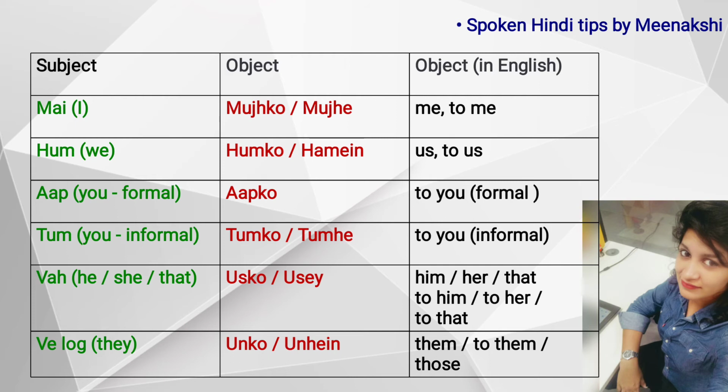And वे और वे लोग becomes उनको और उन्हें, which means them or to them or those.